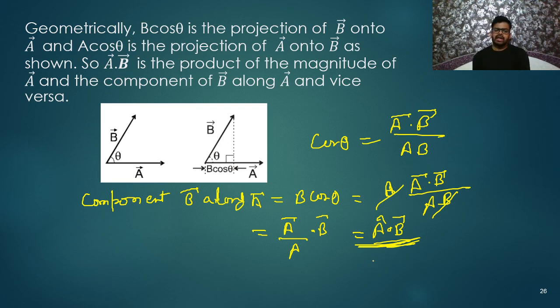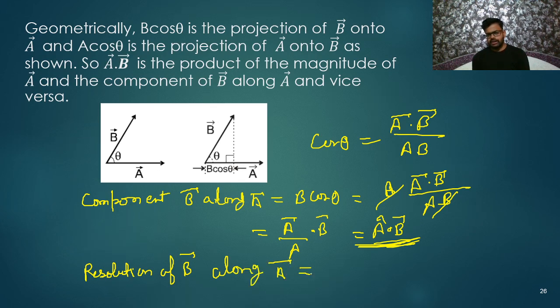If someone asks you for the resolution of vector B along vector A, how will you write it? Resolution of vector B along vector A. We will simply write the component, which is already there, A cap dot B. No need to change it. This is the component, and with the direction along A, we just need to add the direction of vector A, so that is A cap.